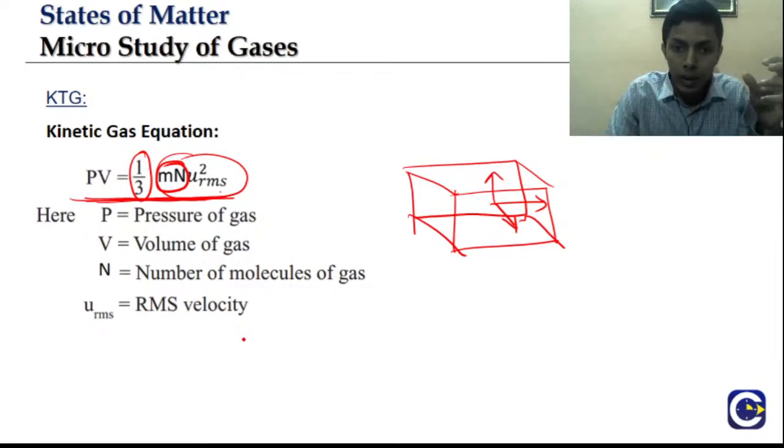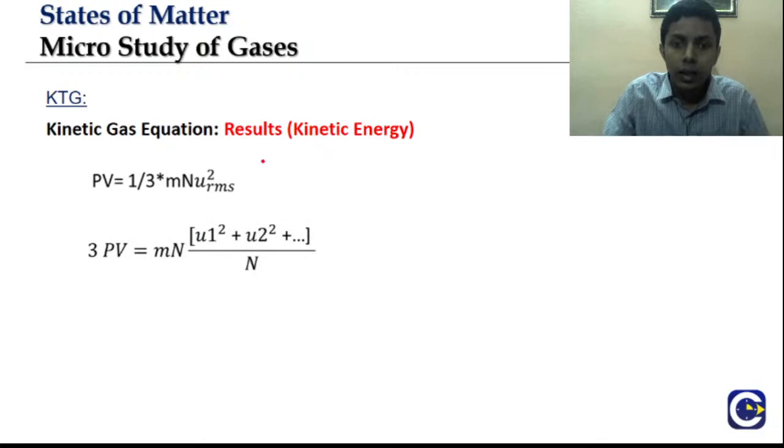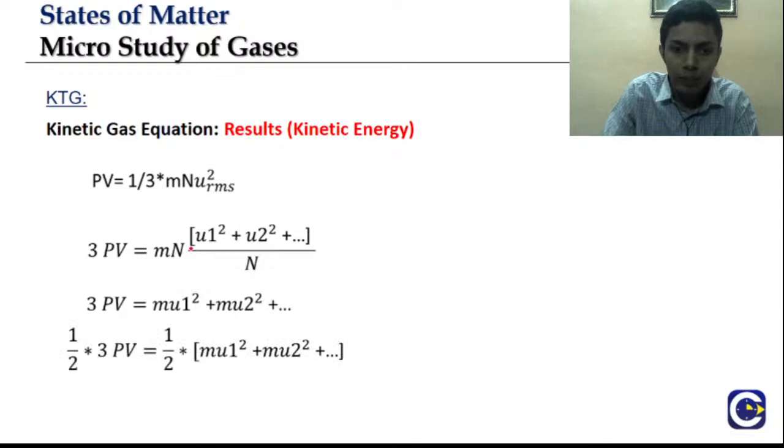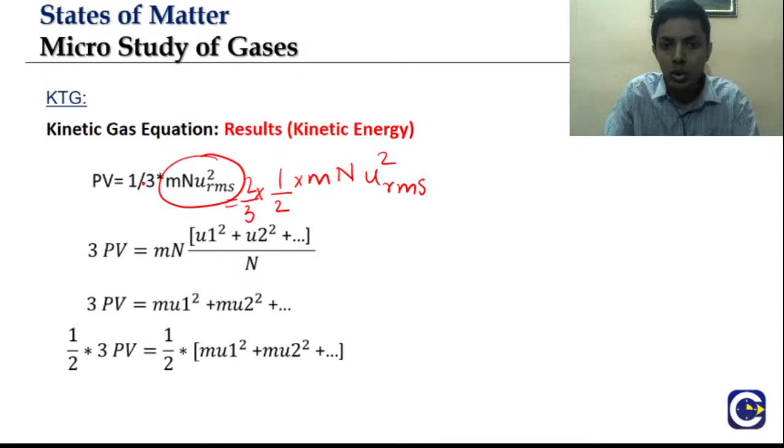Now if I go on simplifying it further to get kinetic energy, these are just the steps. What I can do is write Mn u RMS square as 1 by 3 into Mn u RMS square, which is 2 by 3 into 1 by 2.